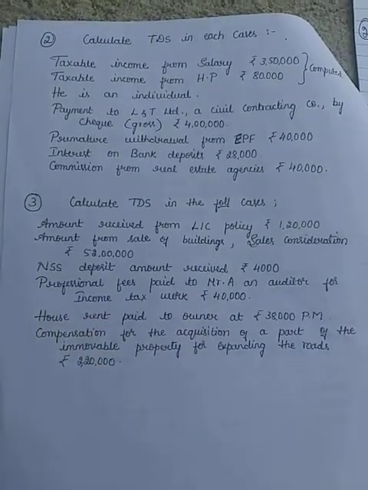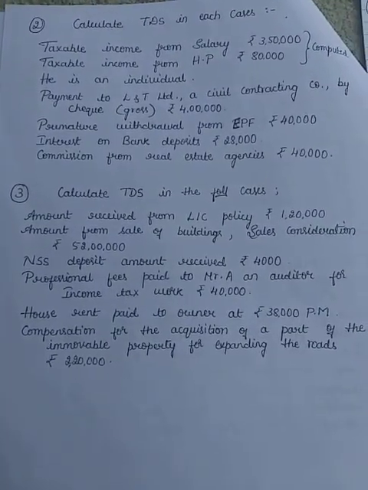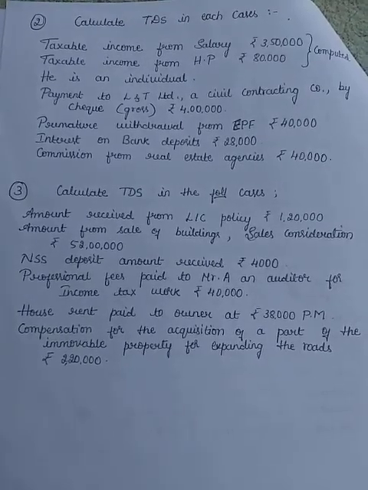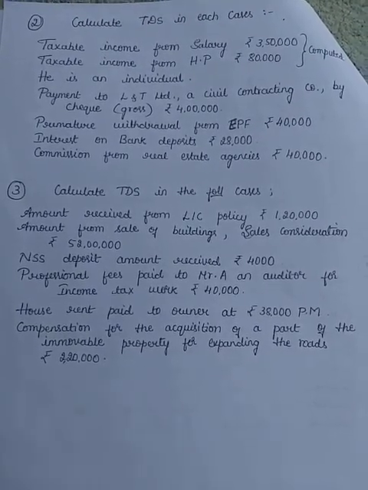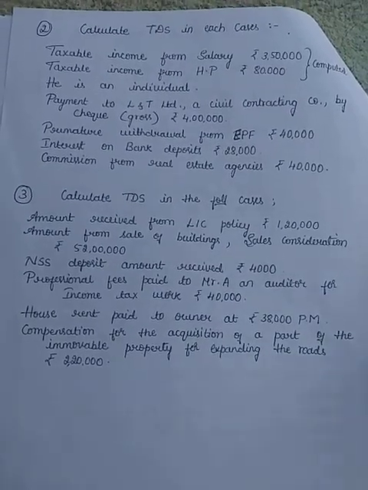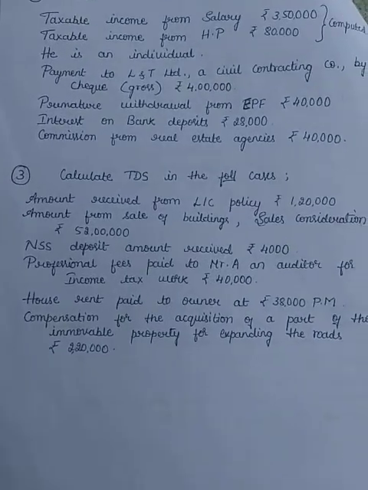Professional fees paid to Mr. A, an auditor, for income tax work is rupees 40,000. House rent paid to owner at 38,000 per month. Compensation for the acquisition of a part of immovable property for expanding the roads. So this is the problem. Let's solve the problem now.